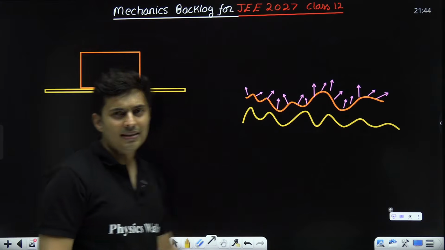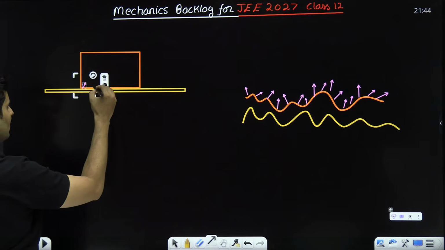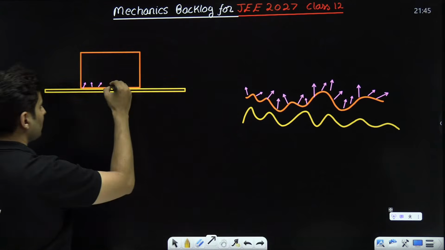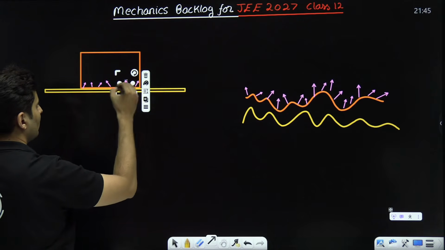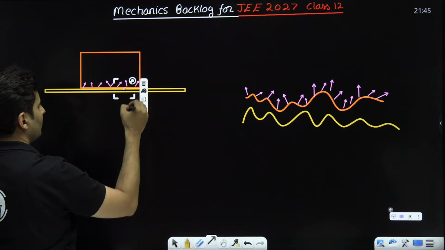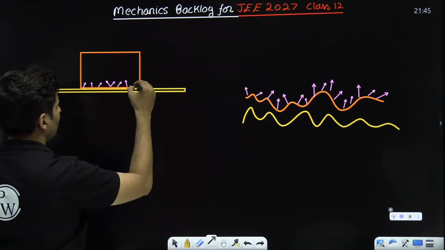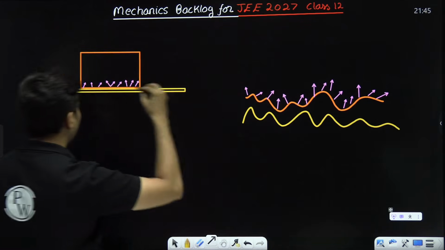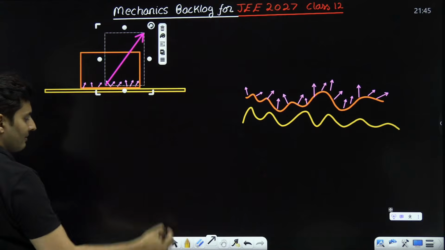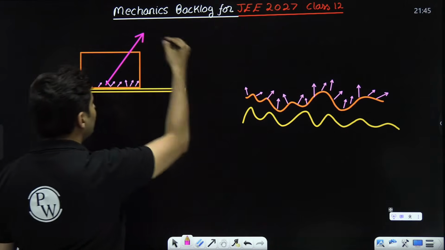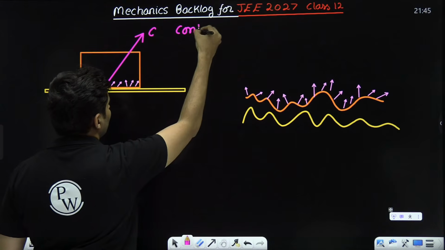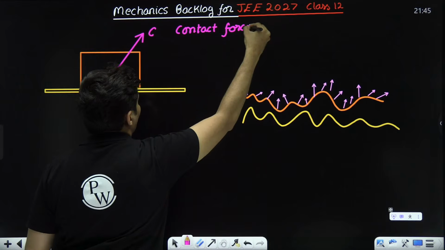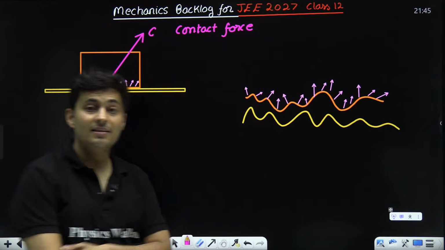If I take the resultant of all these tiny electromagnetic forces, this resultant is called the contact force, because there are two surfaces in contact.